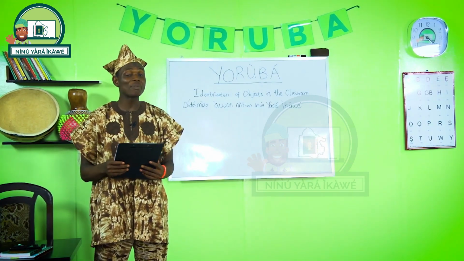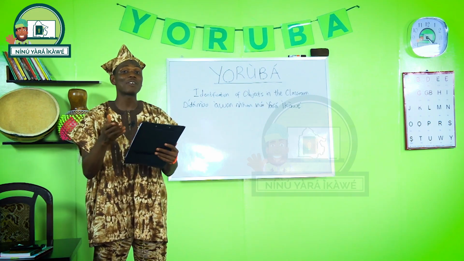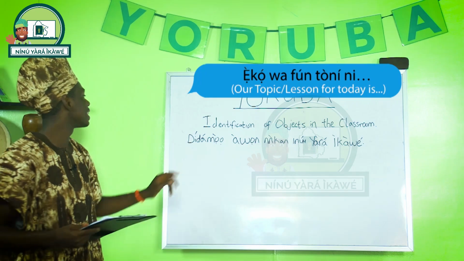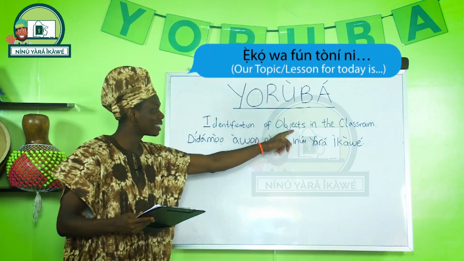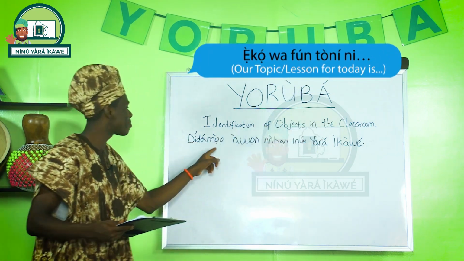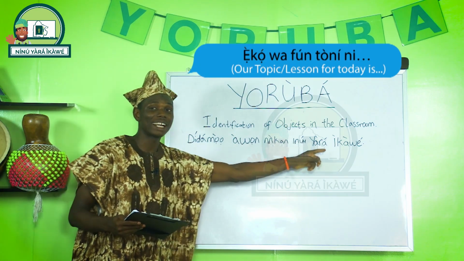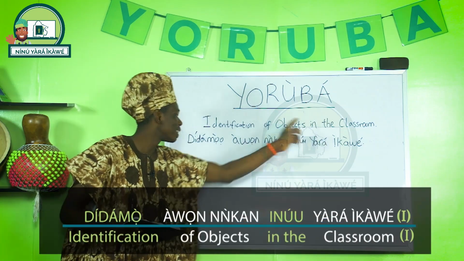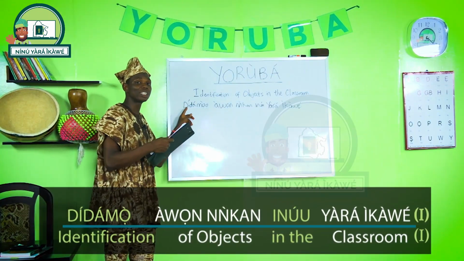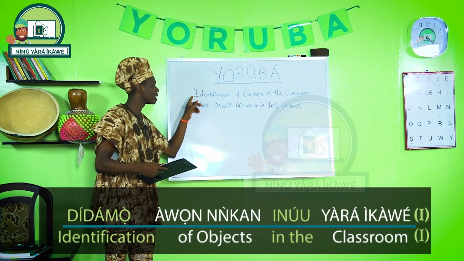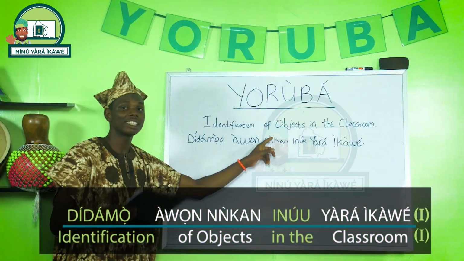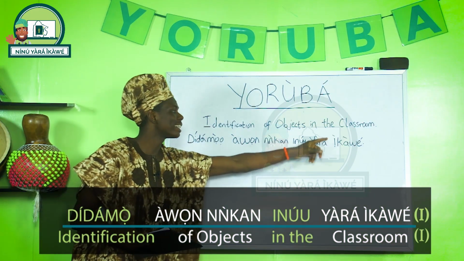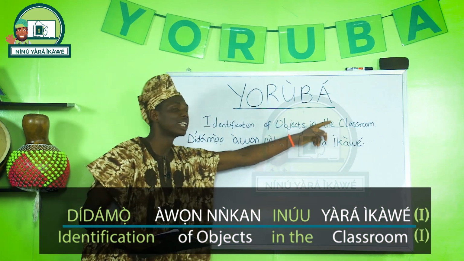Like I said earlier before we went on that short break, that our topic for today, ẹ̀kọ́ wa fún tòní, is going to be identification of objects in the classroom. Dídámọ̀ àwọn nǹkan inú yàrá ìkàwé. Dídámọ̀ is the Yoruba translation of identification. Àwọn nǹkan is the translation of objects. Inú yàrá ìkàwé is the translation of in the classroom.